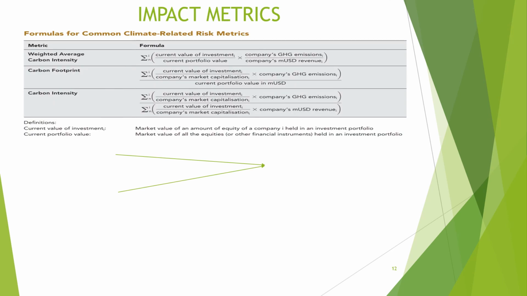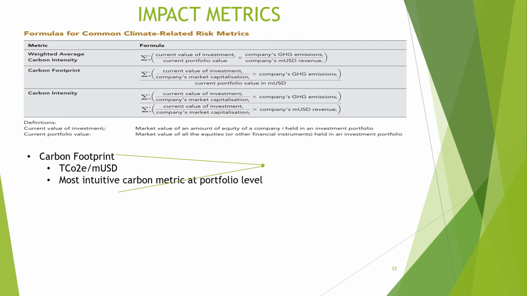So these are the formulas for impact metrics. The first is the carbon footprint. As you can see, it is based on tons CO2 equivalent per million USD. It is the amount of annual greenhouse gas emission which can be allocated to investors per million US dollars invested at portfolio level. It is the most intuitive carbon metric available at portfolio level.